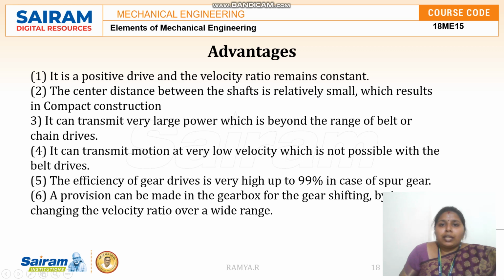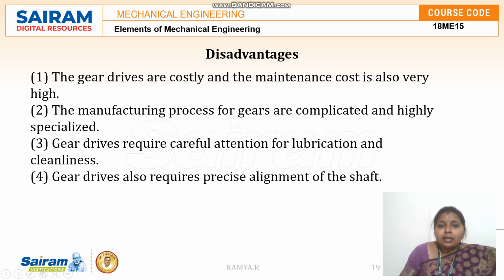So the next is the advantages of gear drives. What are the advantages of using these? The velocity ratio remains constant. The center distance between the shafts is really small, and very large power can be transmitted. They can be driven with efficiency up to 99%, and provision can be made in the gearbox for gear shifting. So these are some of the advantages, whereas the disadvantages are that maintenance cost is high and they are complicated in structure. Careful attention is needed, and it requires precise alignment of the shafts.